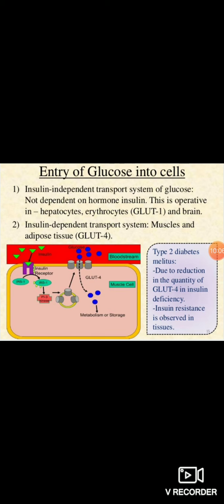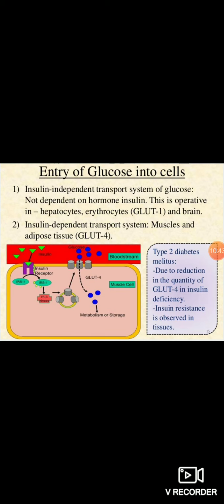So it cannot go and bind to the plasma membrane, and glucose cannot enter into the cell. So basically, if there is an insulin deficiency, the GLUT4 quantity on the plasma membrane is reduced, so the glucose cannot enter the muscle cells, the concentration of glucose in the blood will increase, and so the patient will show type 2 diabetes mellitus conditions.